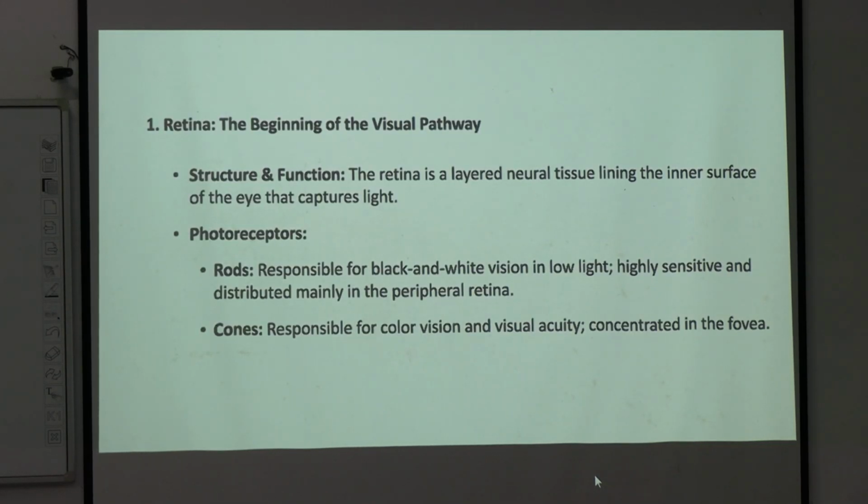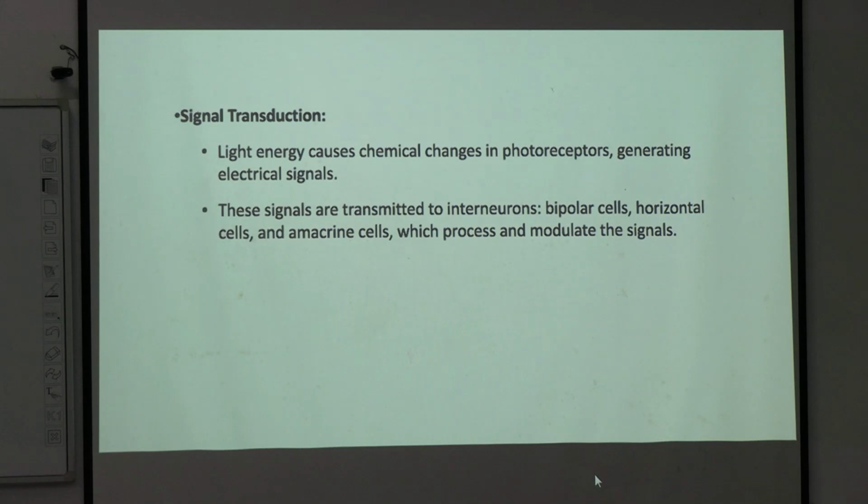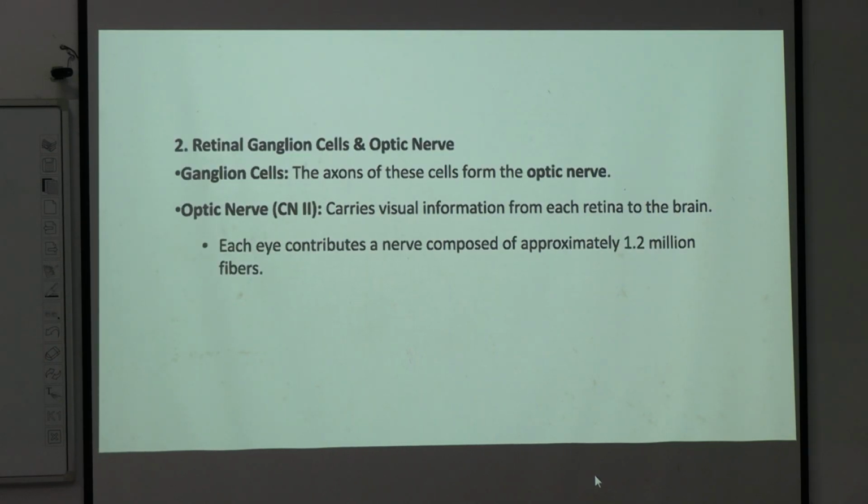Okay, so the retina is the beginning of the visual pathway. I have discussed the temporal part and nasal part of the retina. Now signal transduction means light has to be converted into an electrical signal so that it can travel through the nerve fibers. Retinal ganglion cells form the optic nerve, right?